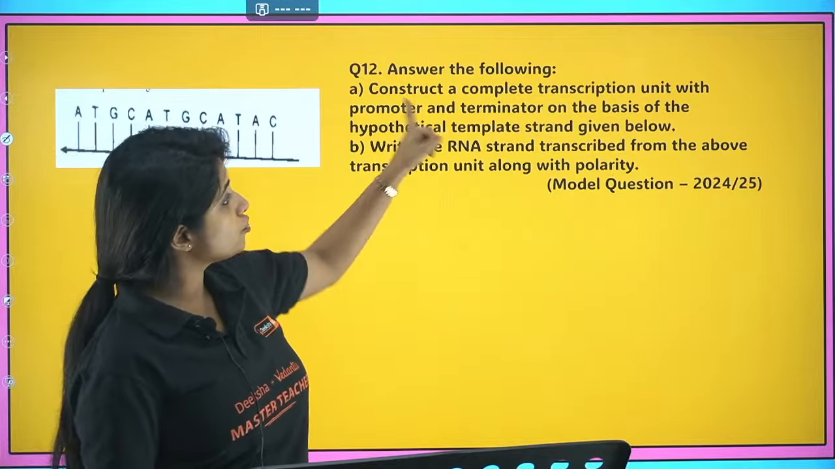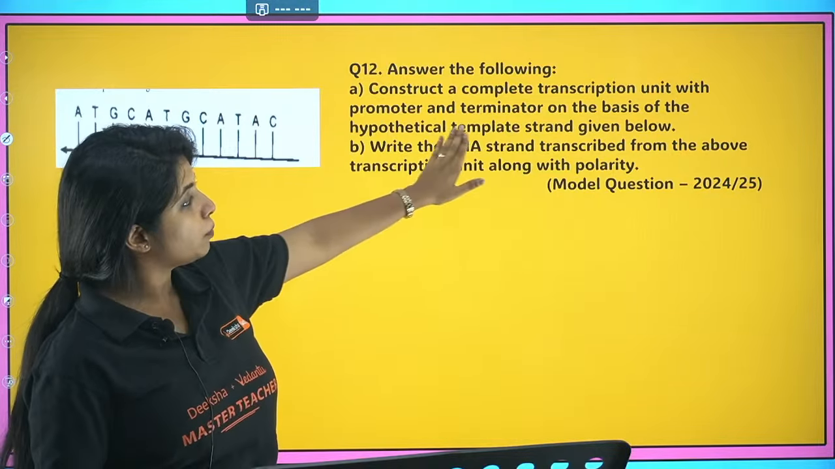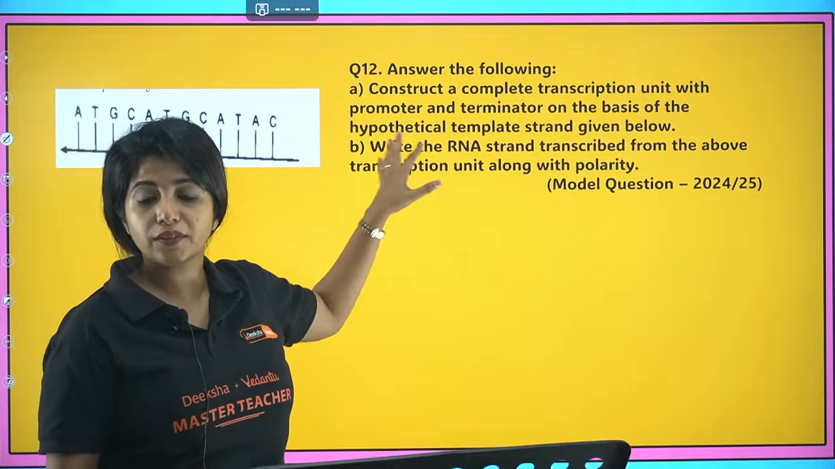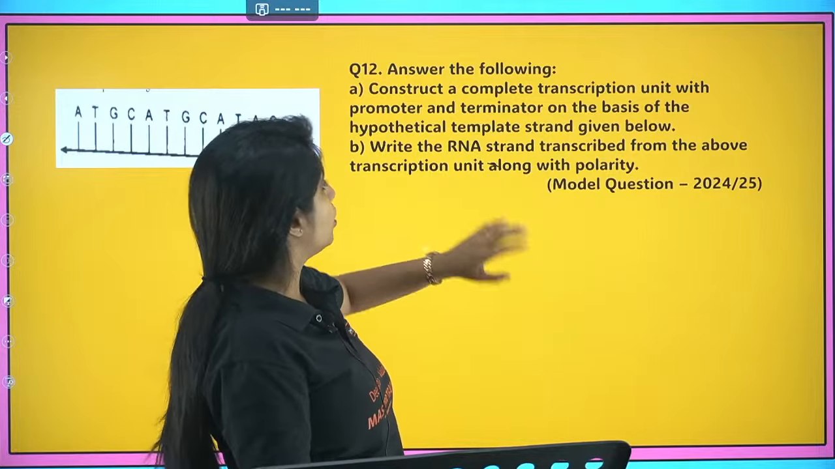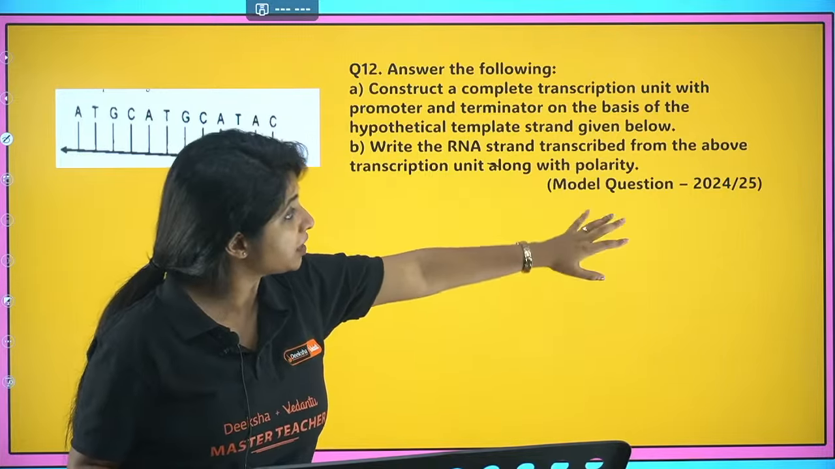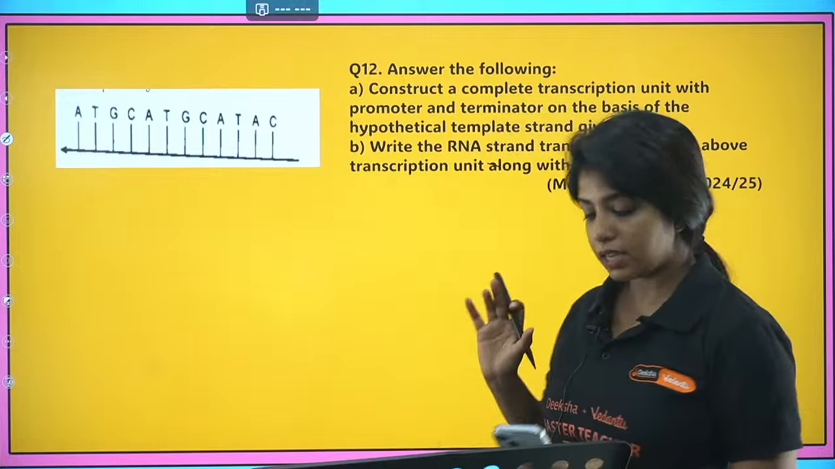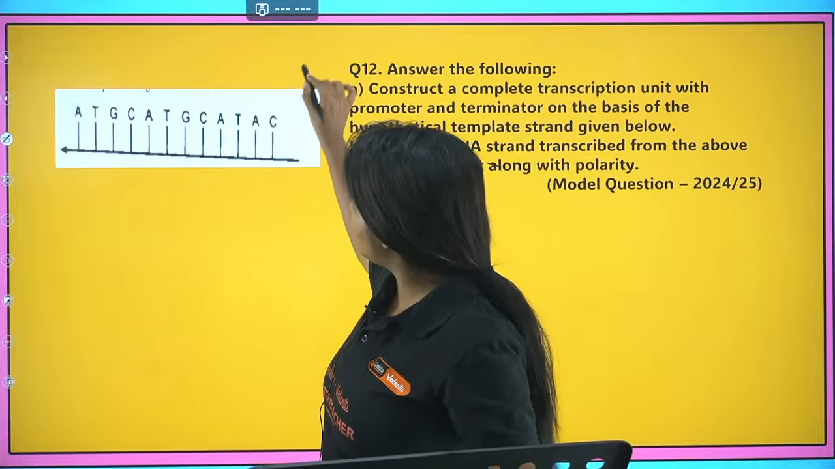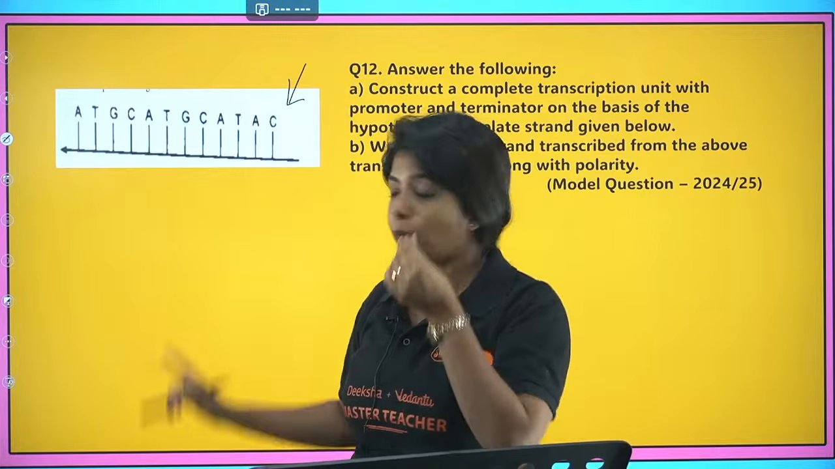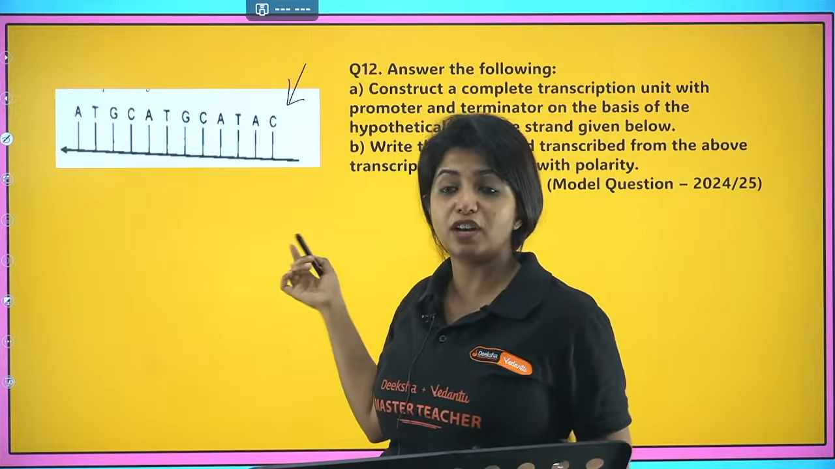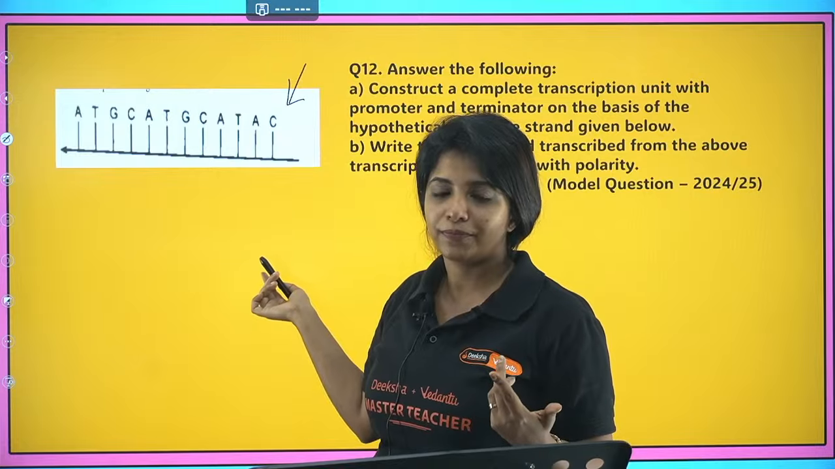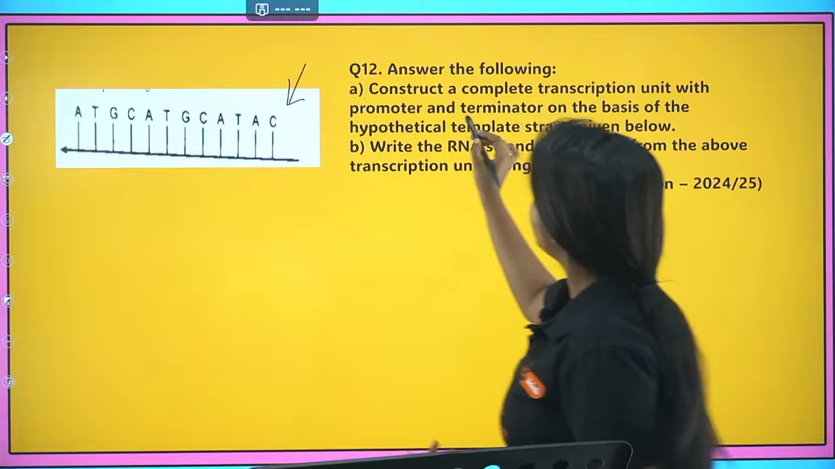Answer the following. Construct a complete transcription unit with the promoter and terminator on the basis of the hypothetical template strand given below. Write the RNA strand transcribed from the above transcription unit along with the polarity. So this question is very simple. This strand is given to you and now you do not know what it stands for, 3' or 5'? How do I get to know this? So here it is clearly mentioned.